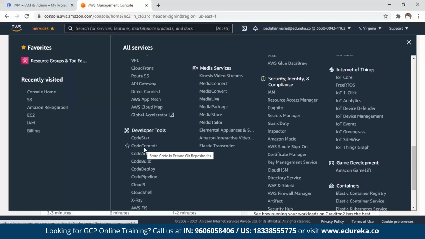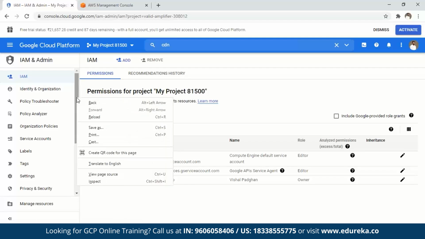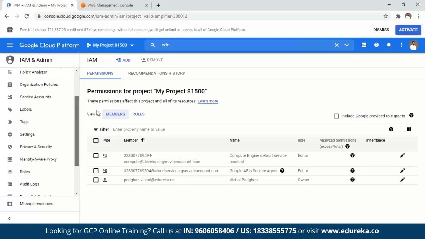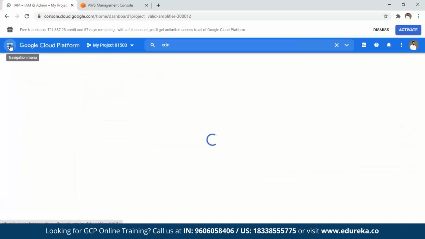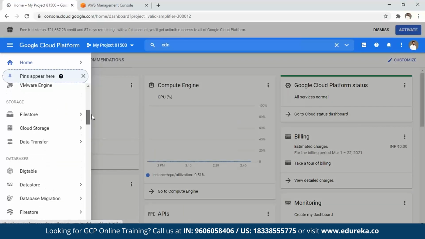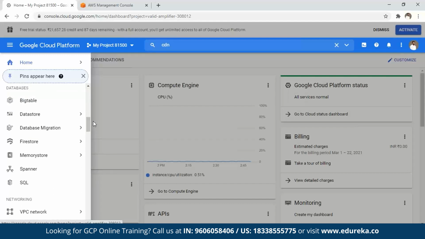Okay, let's now go back to this and take a look at other things as well. So I believe the security bit is clear, and the management bit is clear to some extent as well. Big data services, we've discussed that there are a lot of big data services here as well. If you just go back here and click on services, you'll see all the other services here. Okay, so we talked about Pub/Sub as well, right? If you remember. So these are the databases, right? Bigtable, Datastore, the NoSQL databases that we discussed.